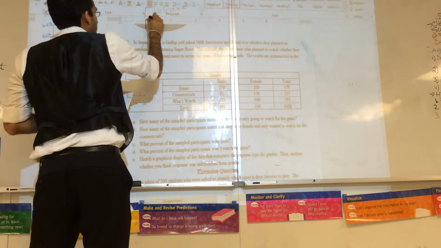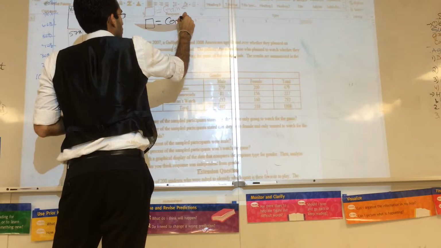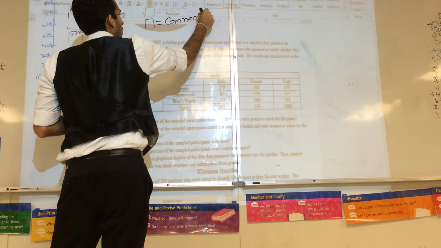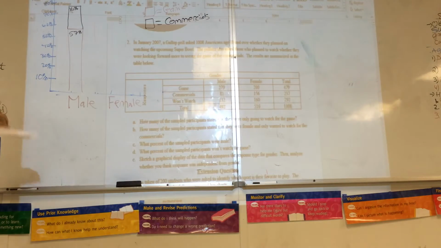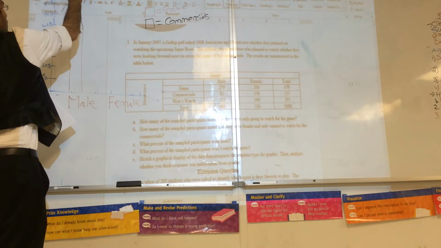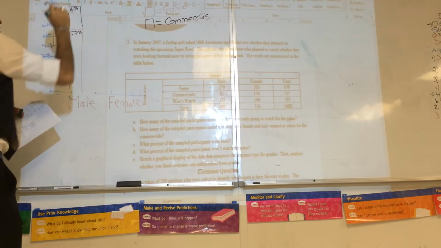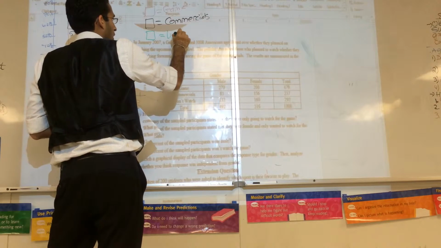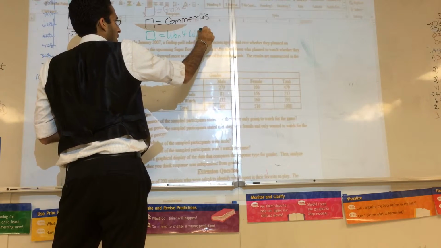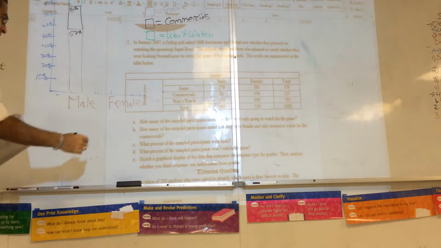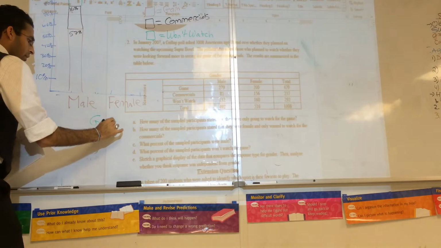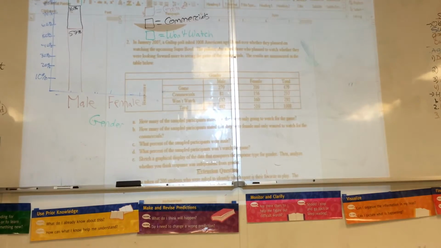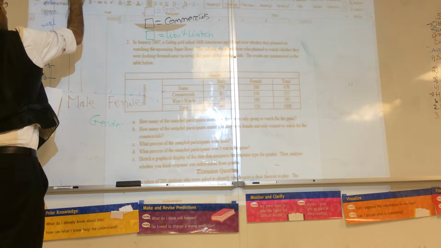I'm going to say black equals commercials. And then the rest, do it in green. This goes all the way up to 100, always. And green is won't watch. Down here, I would label this as gender. And this is 27%.